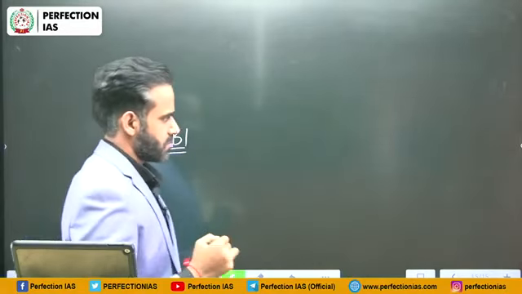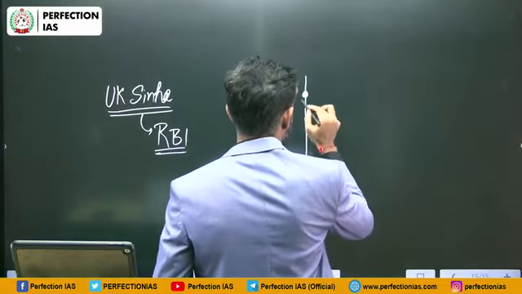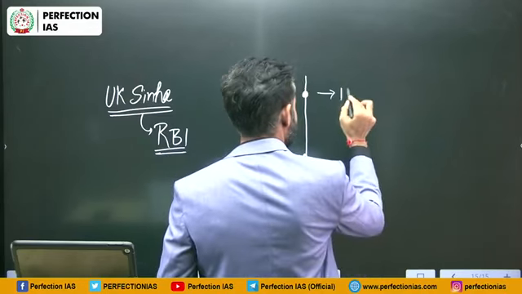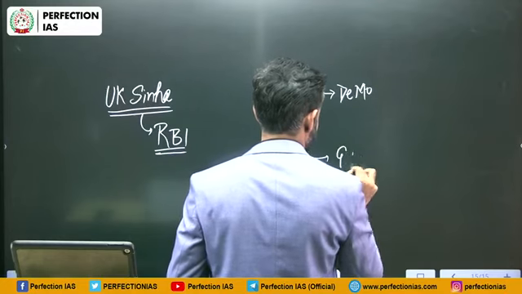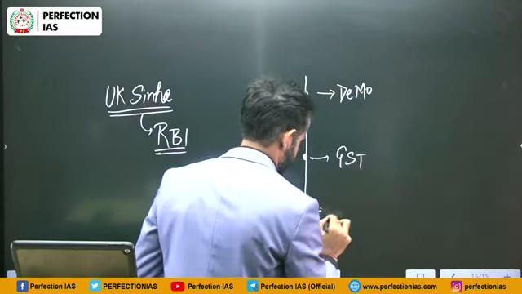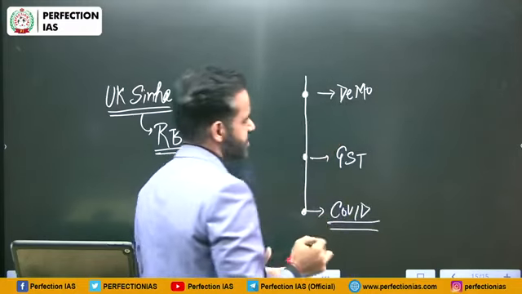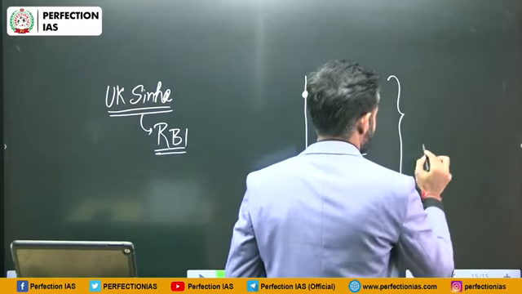So, in terms of MSME, they have faced three major issues. One is demonetization, second is GST, and third is COVID. Because of these issues, the growth in the MSME sector has become more or less stagnant.